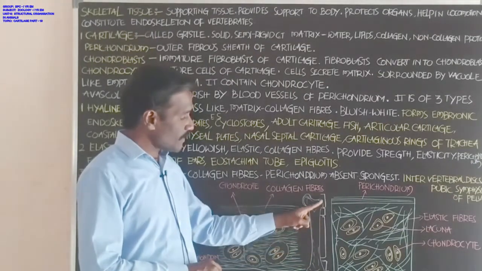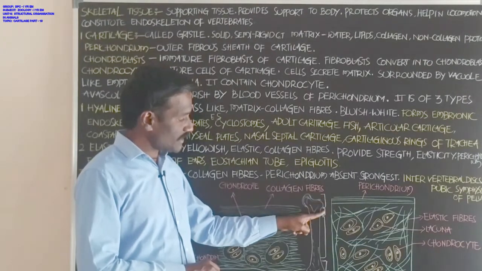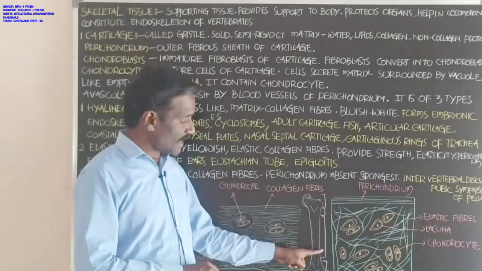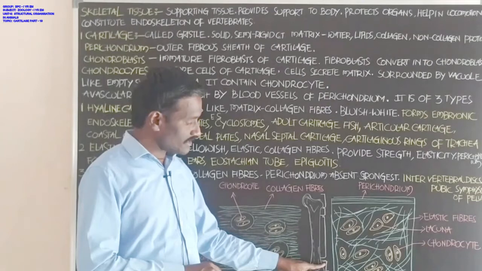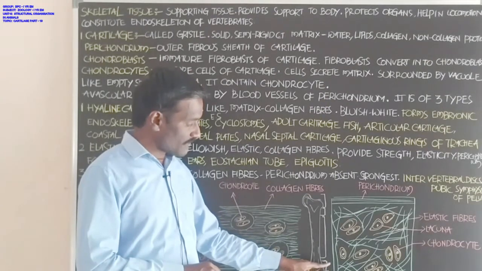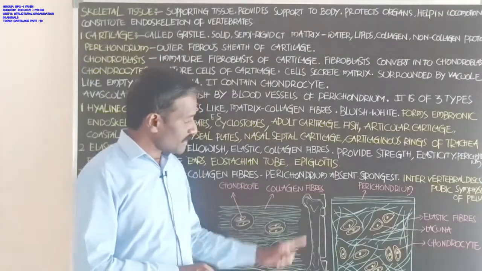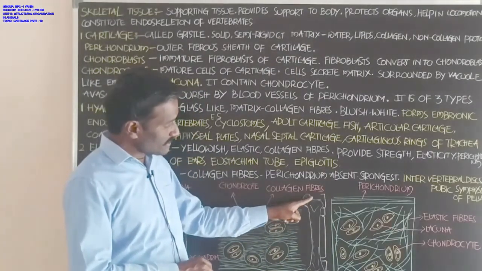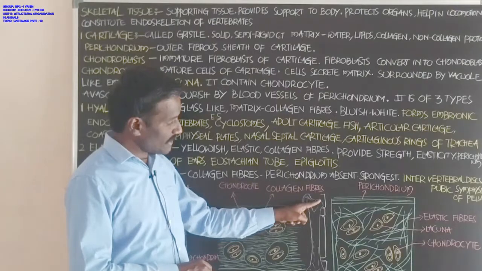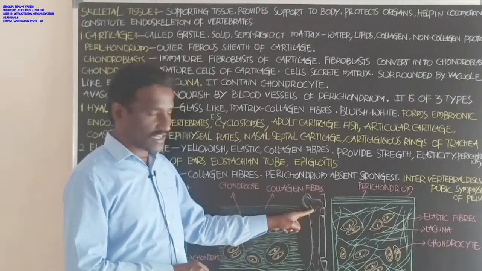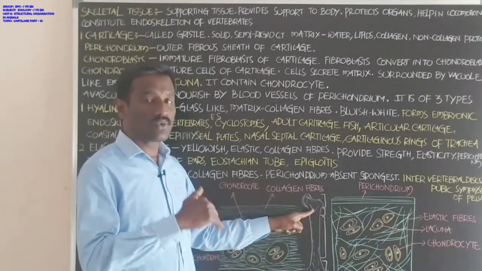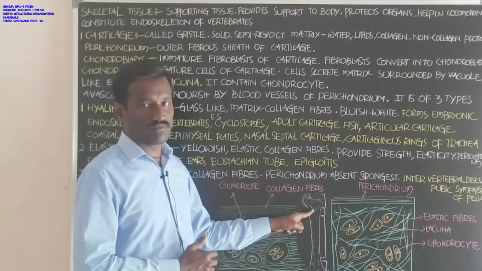This is the epiphysis, this is the metaphysis, this is the diaphysis. The epiphysis has a plate-like arrangement which shows the growth of the bone.